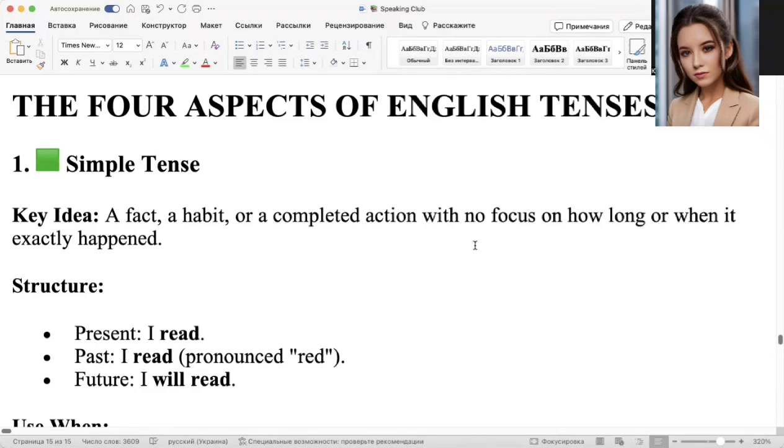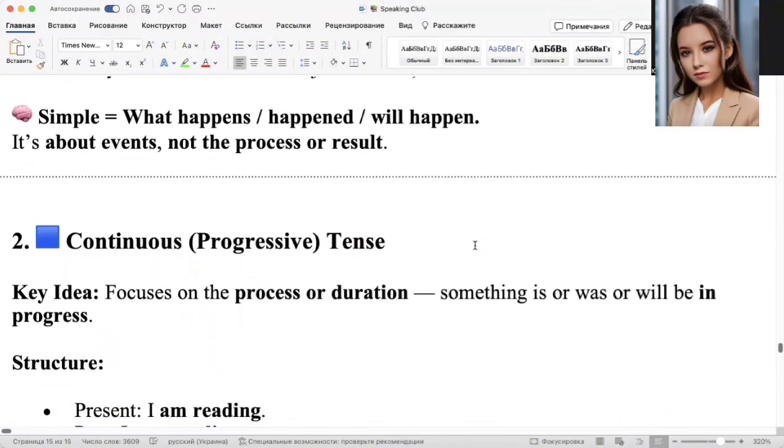I am a student. If you now study at university or at school and you don't work, you are just a student, you need to use simple because it's a fact about you. This is a fact and this is a regular action, so we use simple in this key idea: a fact, a habit, or a completed action with no focus on how long or when it exactly happened. Just regularly and fact. Let's continue.